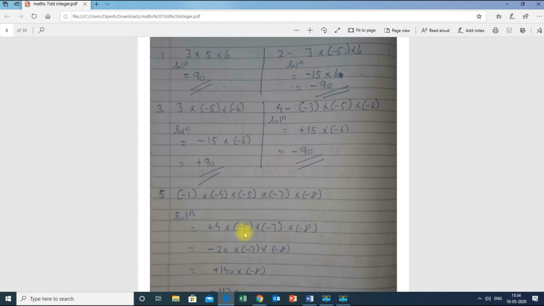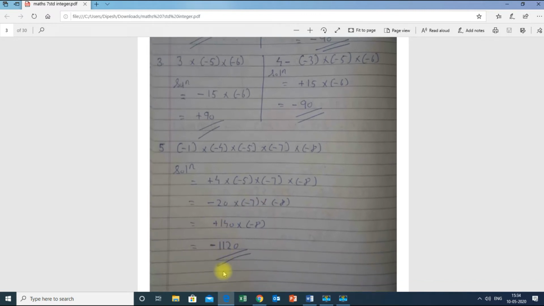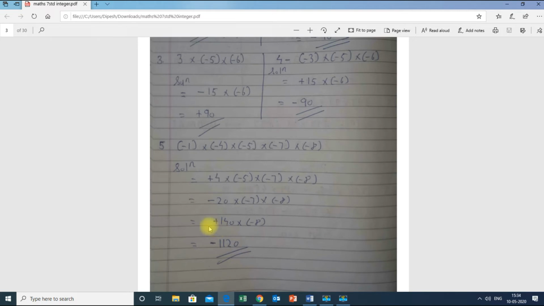Next, 4 into minus 5 is minus 20, because plus into minus is minus, and 4 into 5 is 20. Then I wrote the other part as it is over here. Then minus 20 into minus 7 is plus 140, and then 140 into minus 8 is minus 1120, plus into minus is minus, and 140 into 8 is 1120. Hope you understood this type of sum. It is very easy. Go step by step and get the right answer.